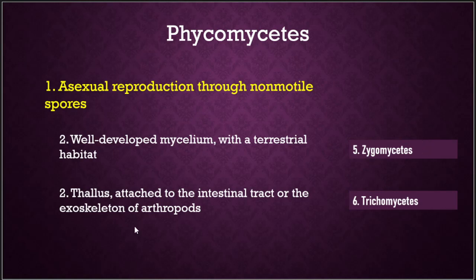If not, and the thallus is attached to the intestinal tract or the exoskeleton of arthropods, then it comes to the Trichomycetes. So non-motile asexual spores are very important. Here asexual reproduction characters have been taken as distinct characters to delimit the groups, and further the nature of the thallus and the habitat have been considered.